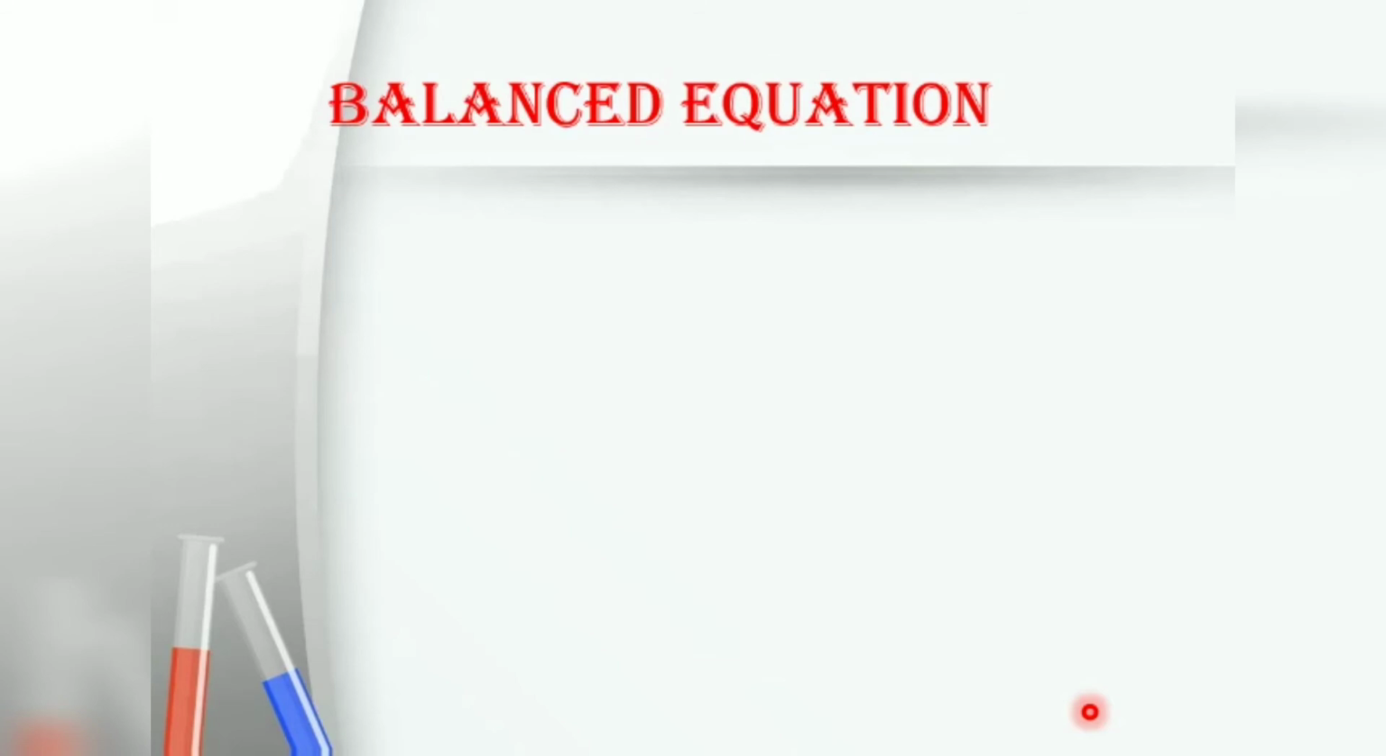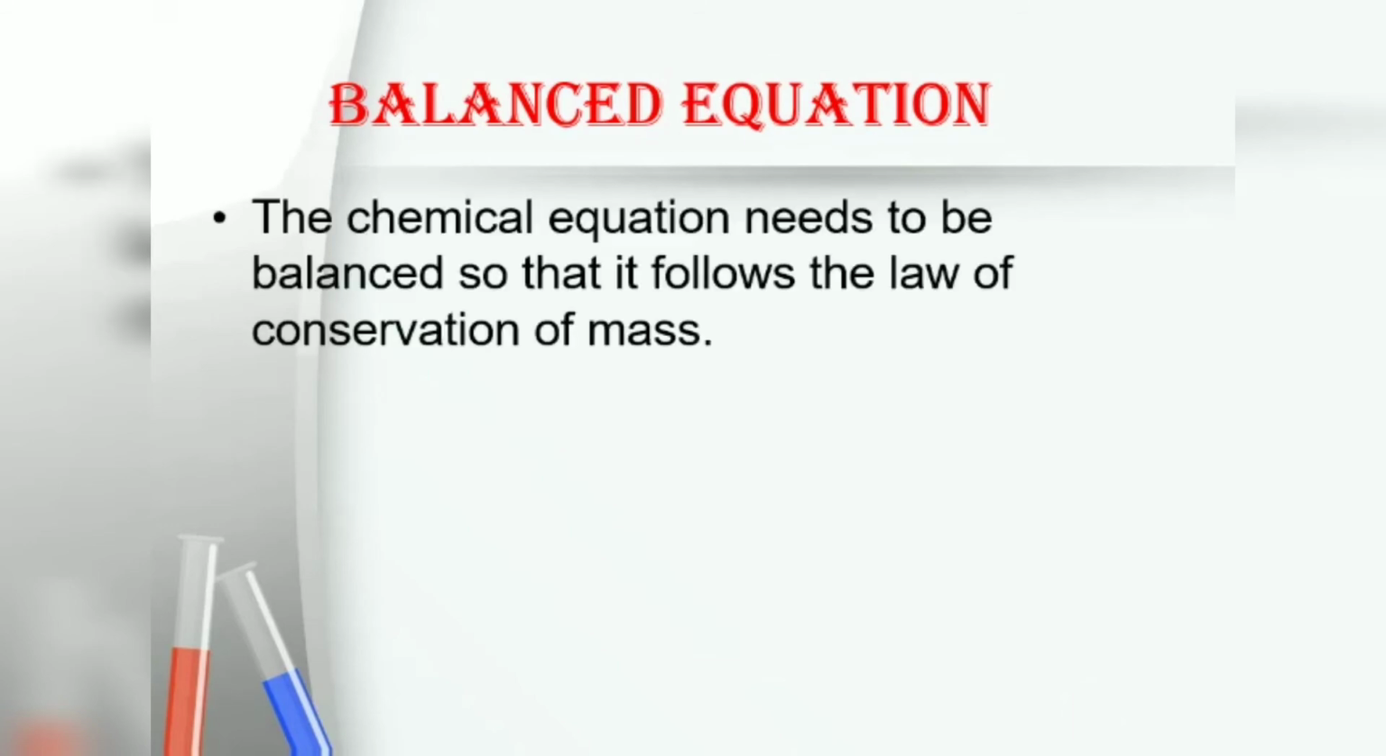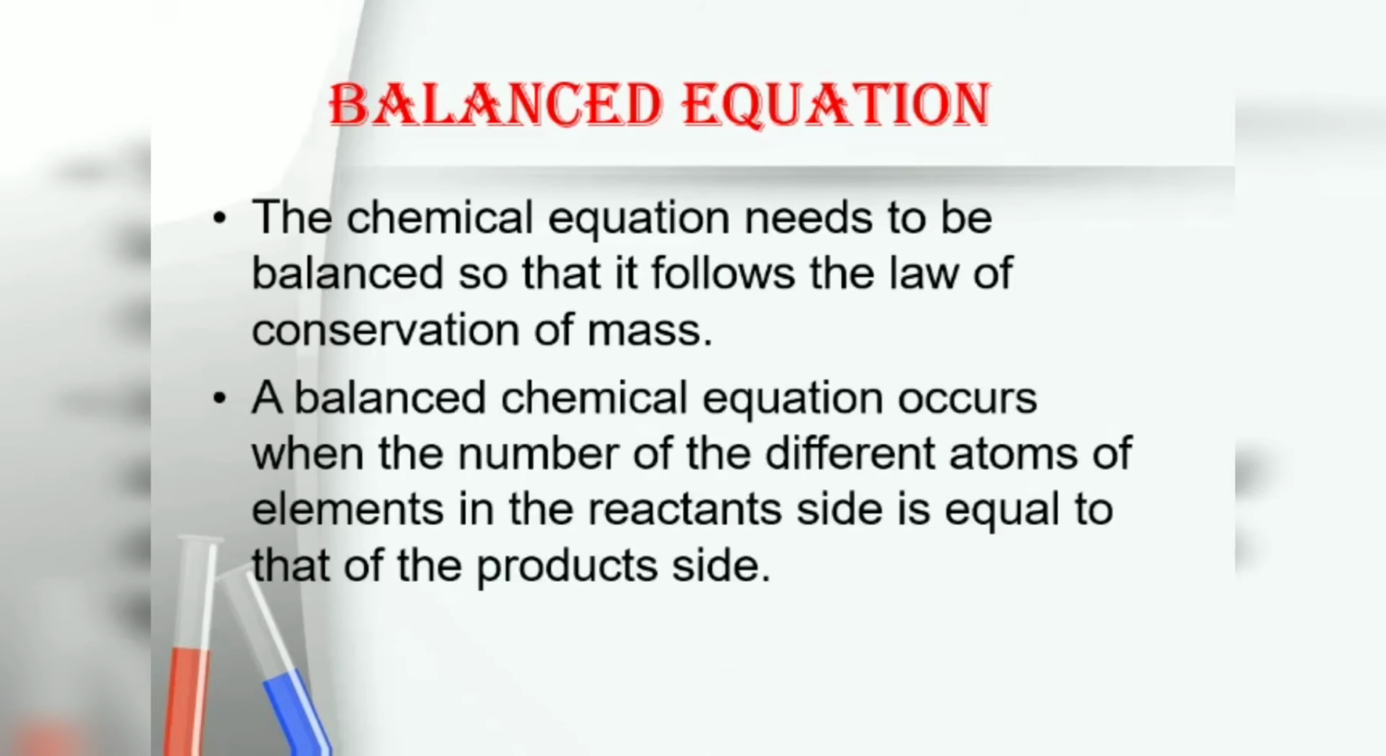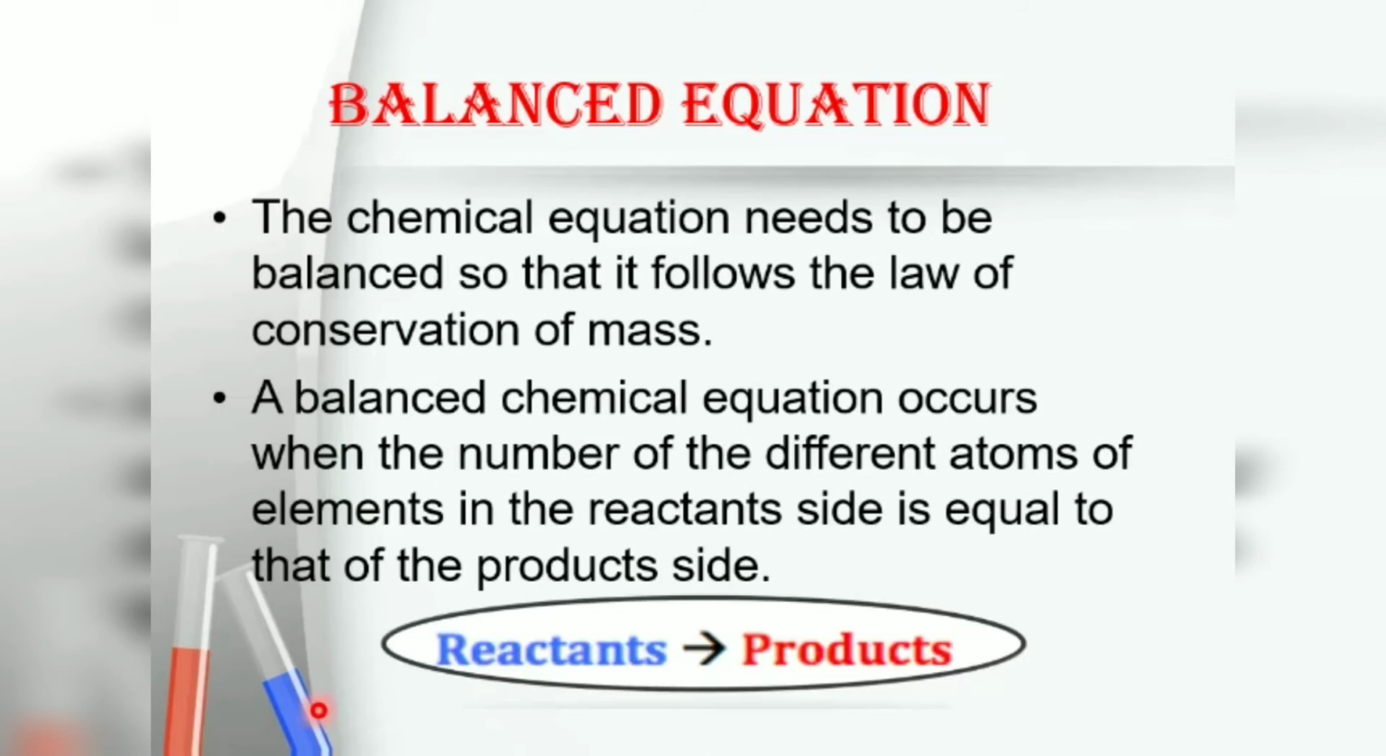Now, balanced equation. The chemical equation needs to be balanced so that it follows the law of conservation of mass. A balanced chemical equation occurs when the number of atoms of each element on the reactant side is equal to that on the product side. That is, the reactant side is always equal to the product side.